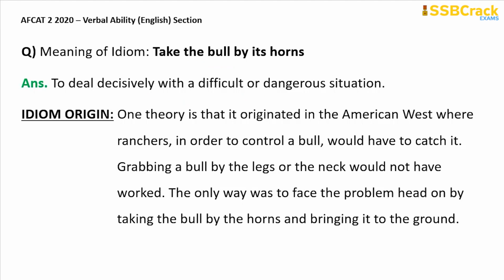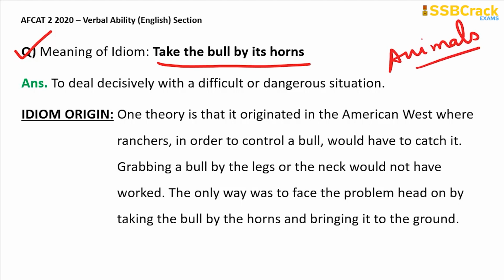The next is the meaning of idiom take the bull by its horns. Now, those of you again who have gone through the vocabulary section, specifically the idioms and phrases list categorizing on the animals, have come across this very specific idiom.